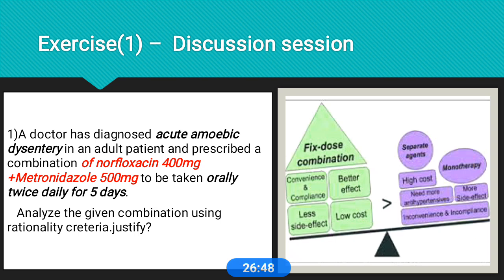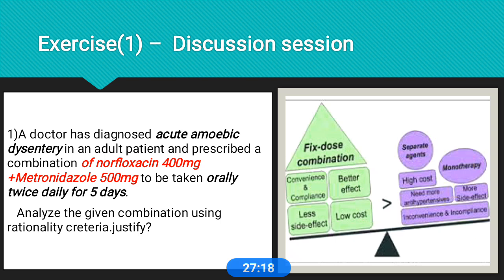Okay, now we come to the discussion section. We already discussed FDC drugs, rationality, irrationality, what important criteria FDC category drugs should follow, and banned drugs also. Here, the doctor has diagnosed acute amoebic dysentery in an adult patient and prescribed a combination of norfloxacin and metronidazole orally twice daily for 5 days.